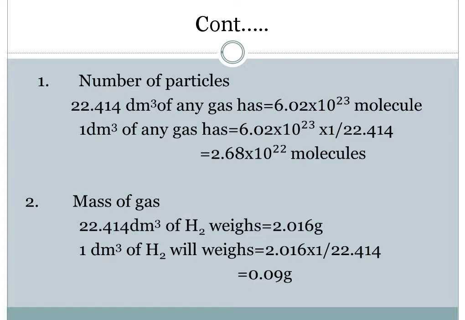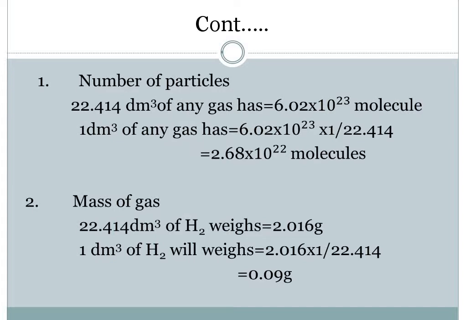So we get the value as 2.68 into 10 raised to power 23 molecules. Irrespective of this, we have just taken hydrogen. It can be any gas: chlorine, oxygen, fluorine, or HCl, or any gas. But make sure that the gas is having the molar volume present in it.